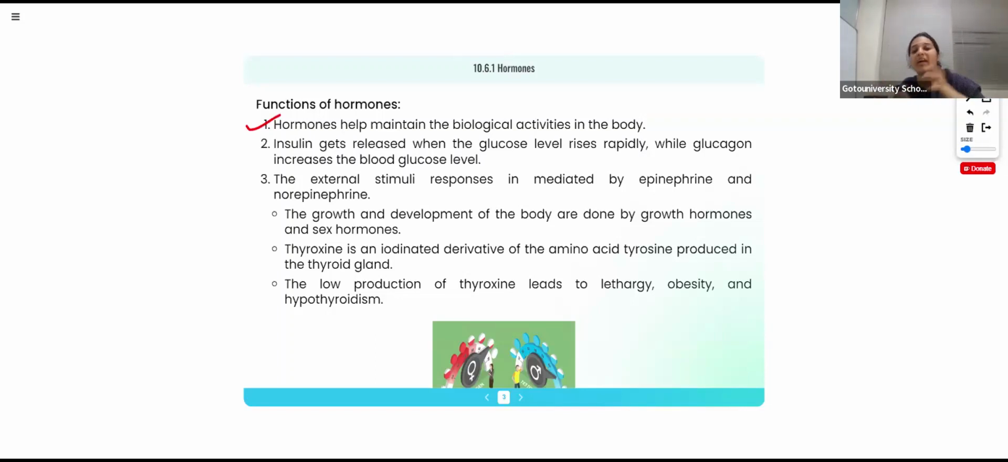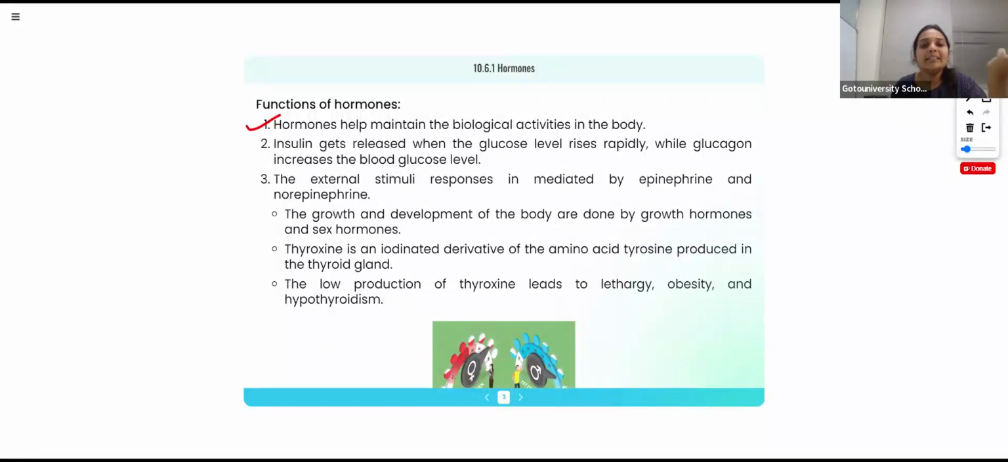Due to some hormone variations, character changes also happen in adolescence. Hormone variations are there, so some characters will change like that. So hormones help to maintain the biological activities in the body. When a hormone imbalance is there, some diseases may occur. So hormones have different, specific functions in our body.